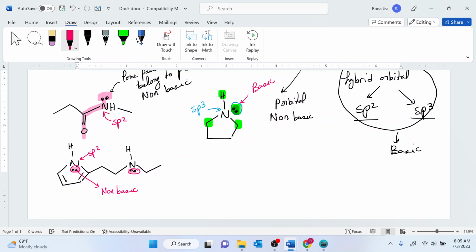These lone pairs now over here, because the conjugation is so far away, I can make those lone pairs in the hybrid orbital, and the hybridization of this nitrogen now is going to be sp3, and those lone pairs are going to be basic.